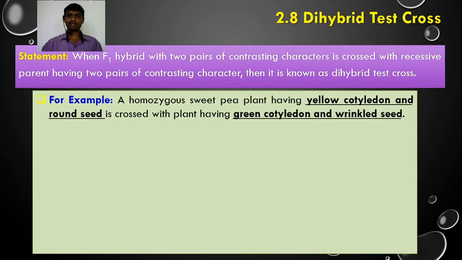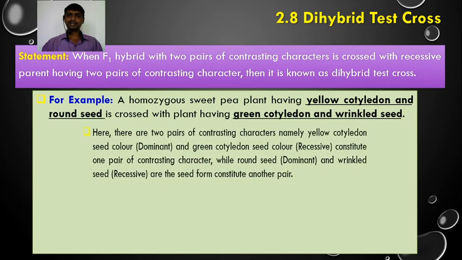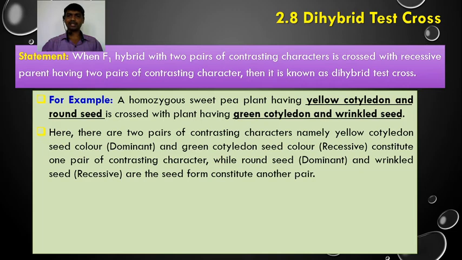So what happens in this cross? For example, a homozygous sweet pea plant having yellow cotyledon and round seed is crossed with a plant having green cotyledon and wrinkled seed. As you know, these are two pairs of contrasting characters.